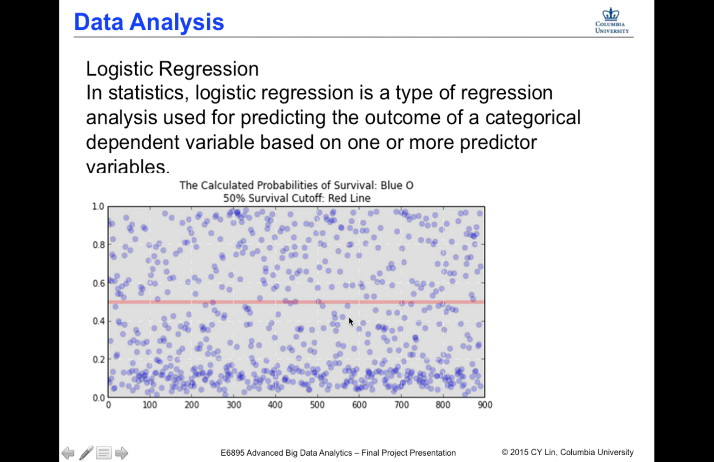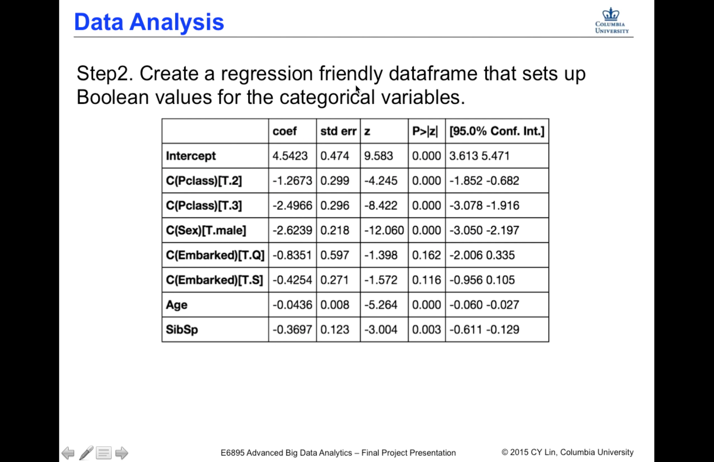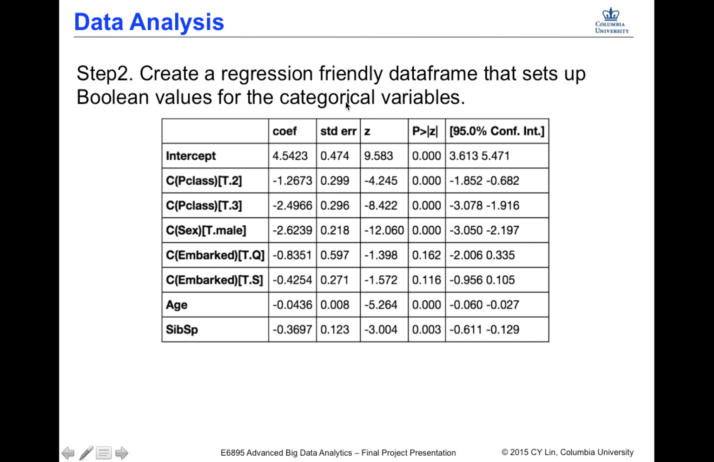But clearly we need a more exact way to make that cutoff. So here we need to build a model with logistic regression. Here is the first step. We define the formula for the model. Here is the formula. Survived equals Pclass plus Sex plus Age plus SibSp plus Embarked. The second step is to create a regression-friendly data frame that sets up Boolean values for the categorical variables. Here is the result.